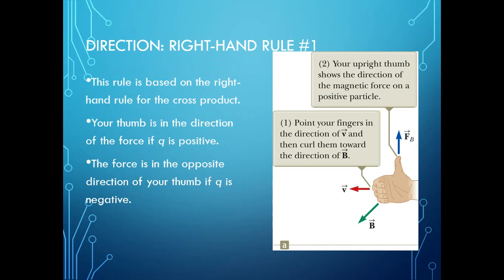Now the direction by the right hand thumb rule. To find the direction of the magnetic force on a positive particle, point your fingers in the direction of v and curl them towards the direction of B. Then we will get the force Fb in the thumb direction. Your upright thumb shows the direction of the magnetic force on a positive particle. This rule is based on the right hand rule for the cross product.